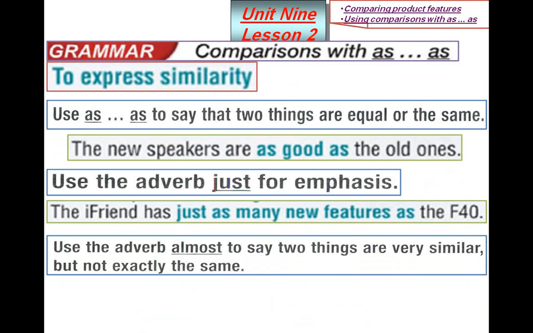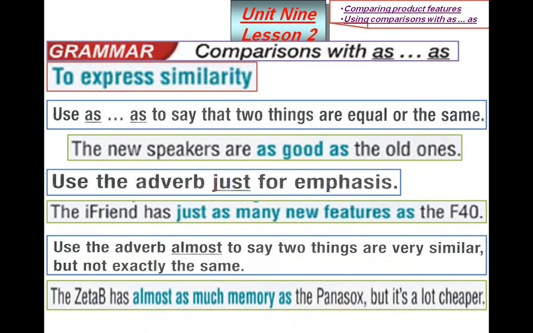Also, I use the adverb almost to say two things are very similar but not exactly the same, if we have a slightly different feature. That means they are not typically or exactly the same. I say the Zeta P has almost as much memory as the Panasonic, but it's a lot cheaper. So the slightly different feature here is that it's a lot cheaper. That's why we use almost.